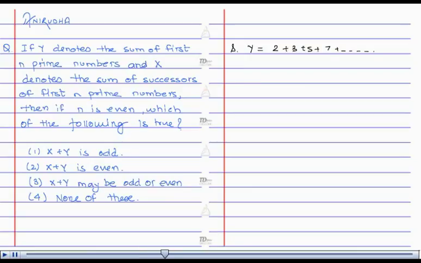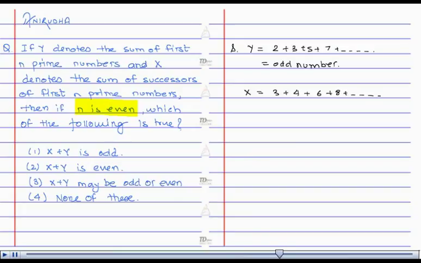As we are given in the question that n is even, we have y is an odd number, and x is defined as the sum of successors of first n prime numbers, that is 3 plus 4 plus 6 plus 8 and so on.